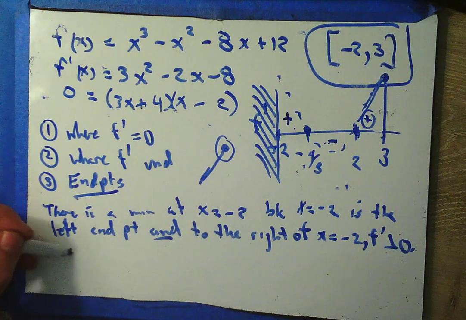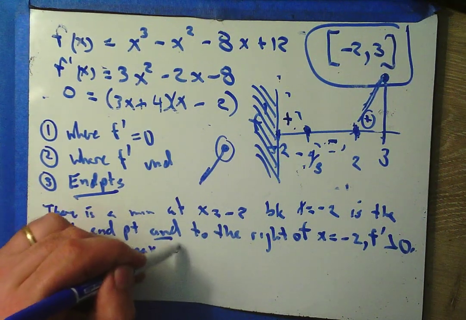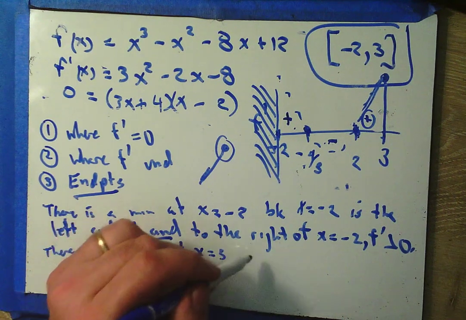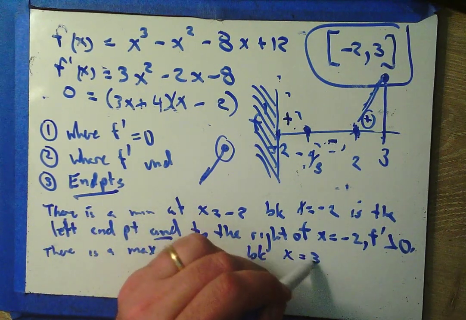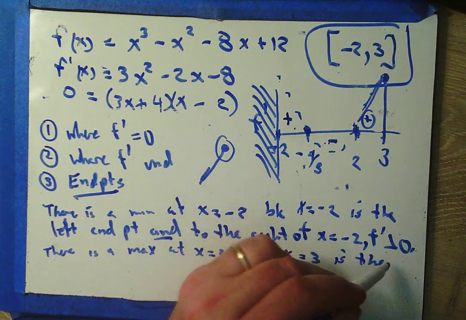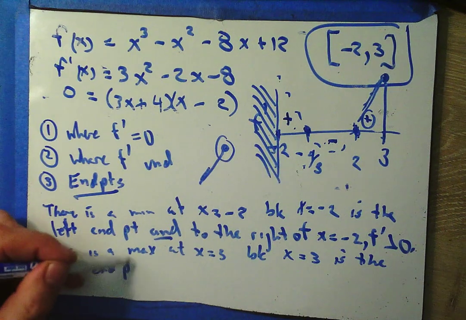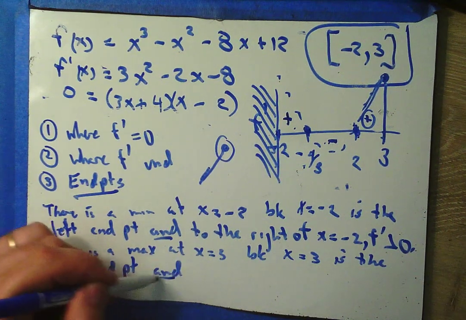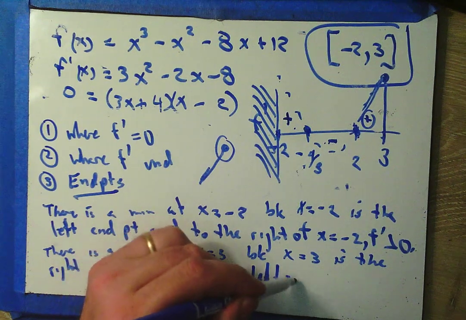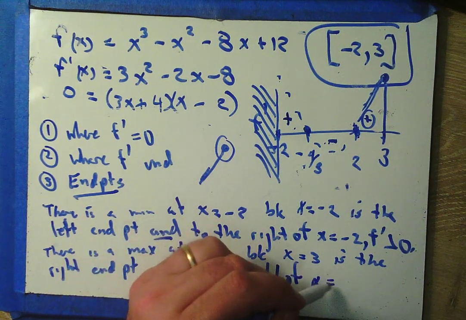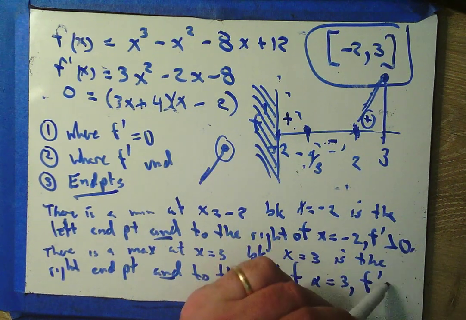So there is a max at x equals 3 because x equals 3 is the right endpoint, and to the left of x equals 3, f prime is greater than 0.